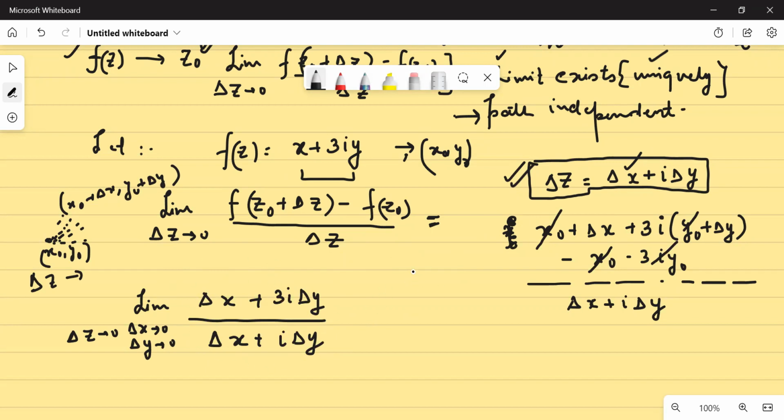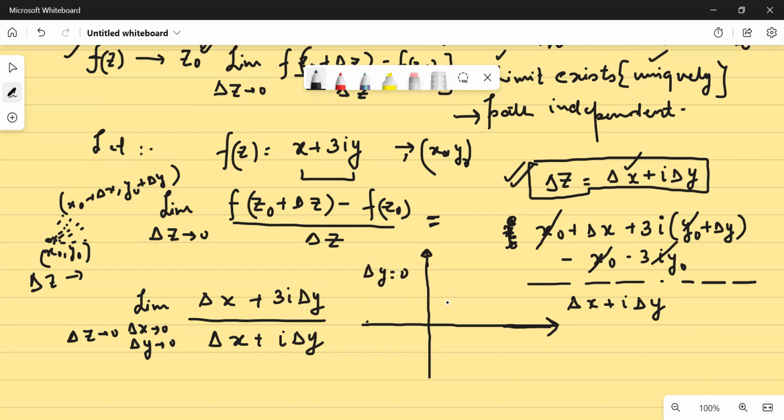So let us take two simple cases. You can take y equal to mx also, but in order to visualize it better, let us take two specific cases. You can take y equal to mx, I have no issues. Just in order that you get to know it better, I'm doing this. Let's say I'm approaching with delta x and delta y tending to 0 such that delta y is 0. Let's say delta y is 0.